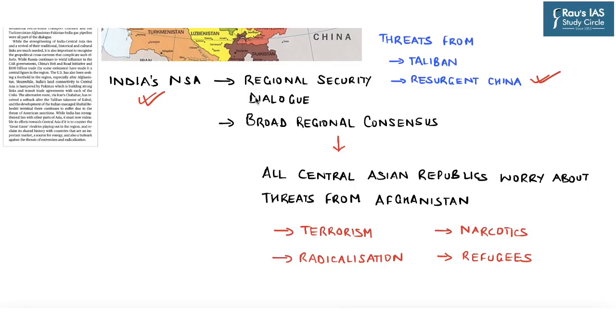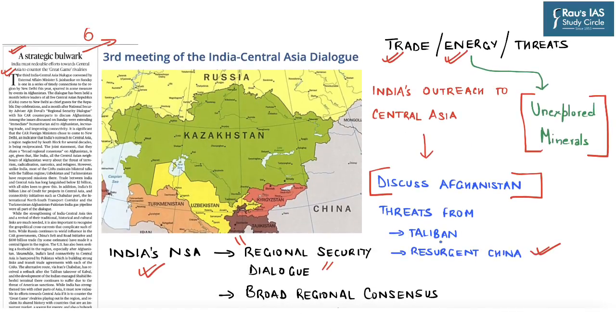Now here regarding the Regional Security Dialogue, the National Security Advisor highlighted the fact that all Central Asian republics worry about threats from Afghanistan, namely in the form of terrorism, radicalization, narcotics, and even refugees, especially after the stronghold of Taliban in the region. And these 5 Central Asian countries are Kazakhstan, Turkmenistan, Uzbekistan, Tajikistan, and Kyrgyzstan.